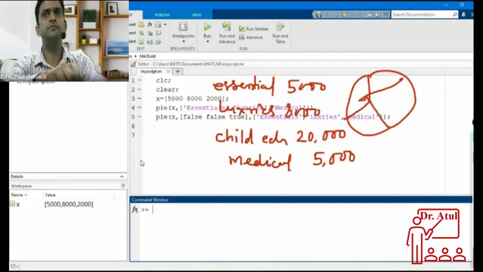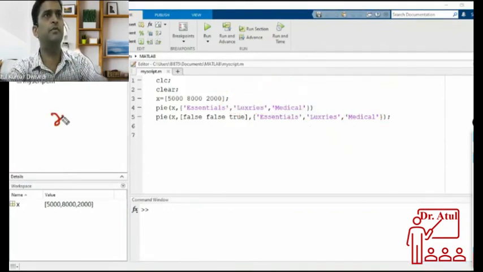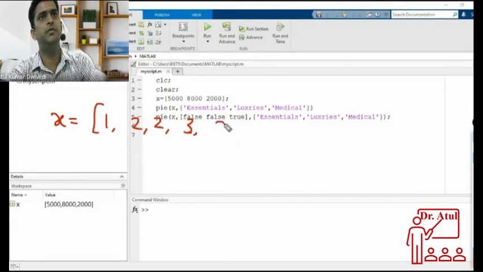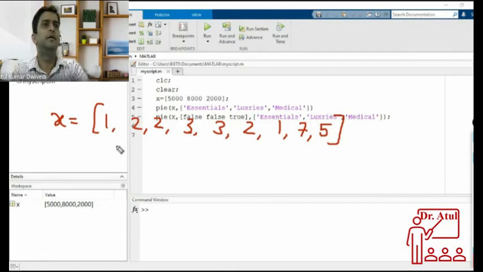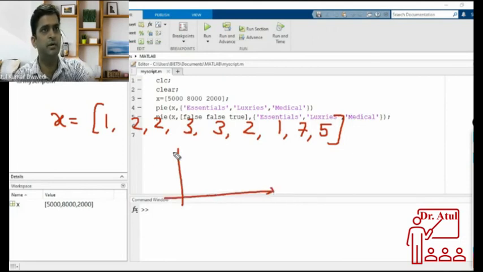Suppose you have x equal to 1, 2, 2, 3, 3, 2, 1, then 7, 5, like this. Then when you plot the histogram of x, what will it show?